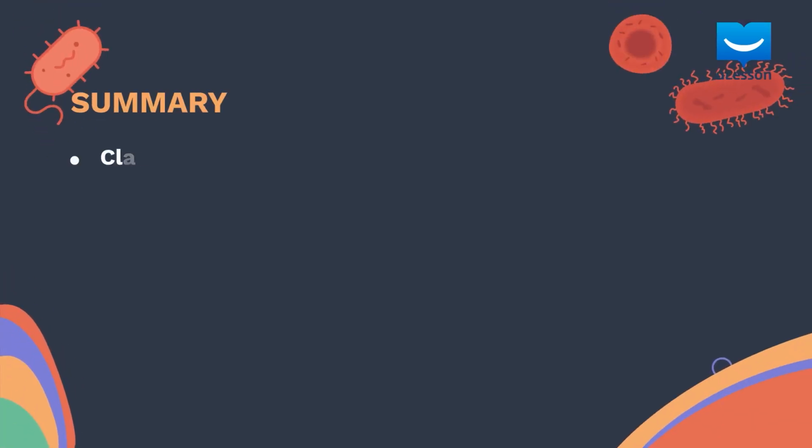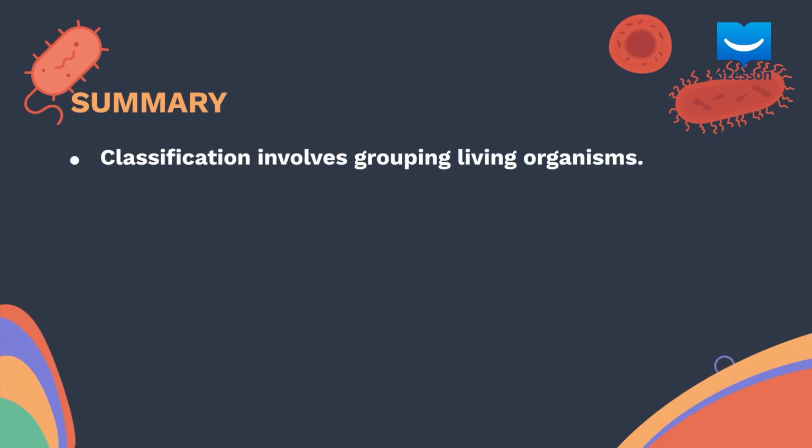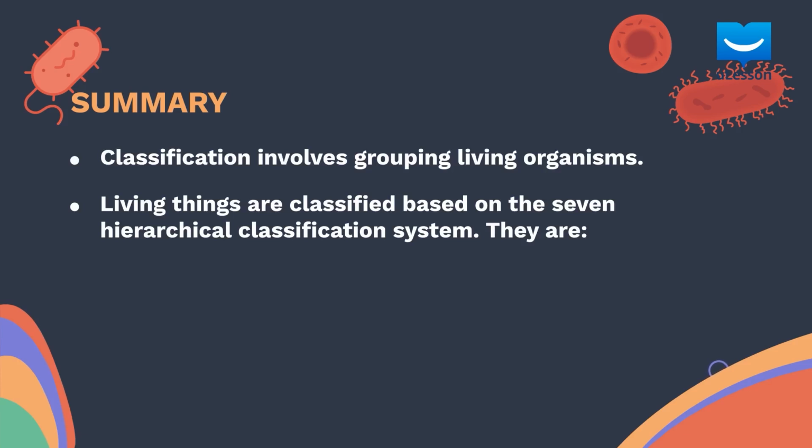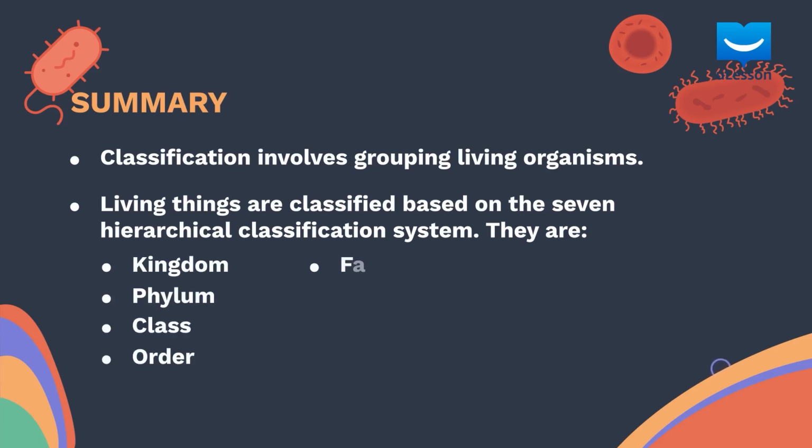Let's do a quick recap of what we've learned. We have learned that classification involves grouping living organisms. We also learnt how living things are classified based on the 7 hierarchical classification system. Let's list them out again. Kingdom, phylum, class, order, family, genus, and species.